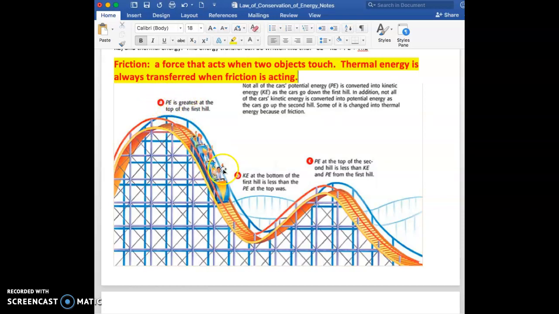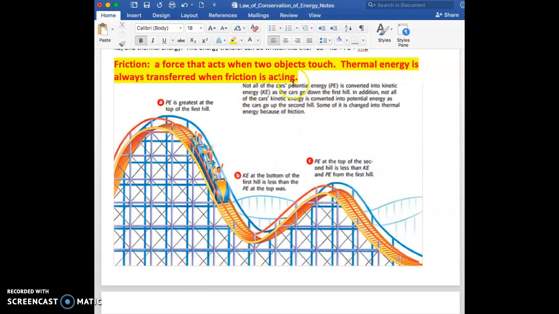As the roller coaster starts to move, it has the most kinetic energy at the bottom, and then the roller coaster goes back up. But on the second hill, it's going to have less potential energy than it did at the top of the first hill. And that is because of friction. Friction causes some of the potential energy to turn into thermal energy.